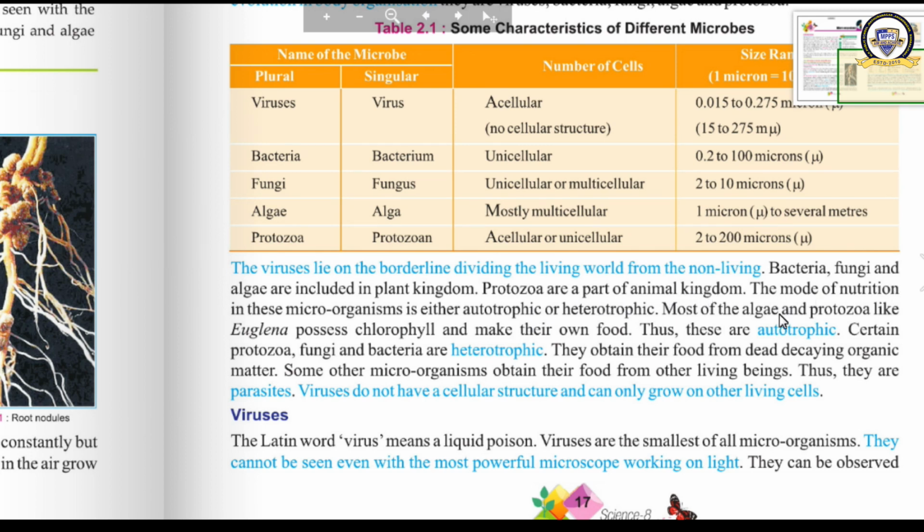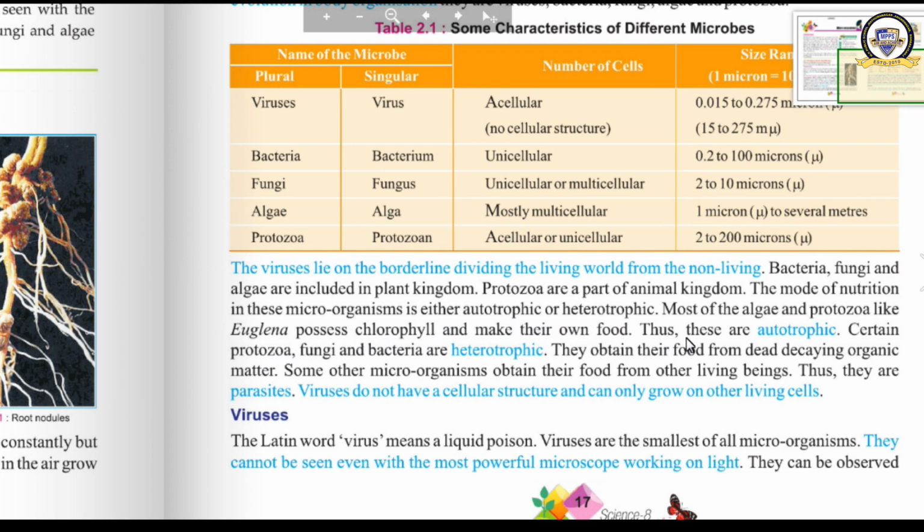The mode of nutrition in these microorganisms is either autotrophic or heterotrophic. Most of the algae and protozoa like Euglena possess chlorophyll and make their own food. See, though they are microorganisms, there is an exception of algae and protozoa like Euglena, which possess chlorophyll and make their own food.